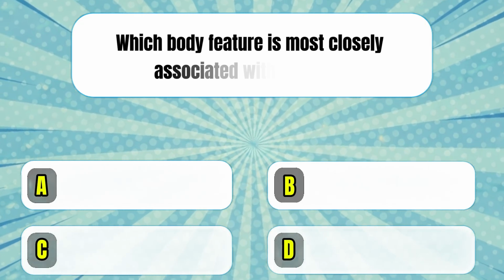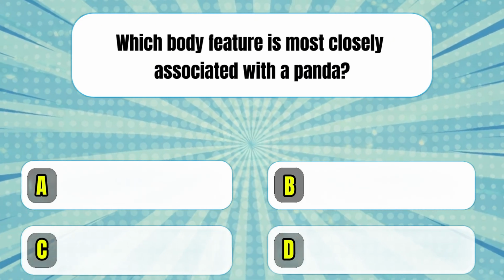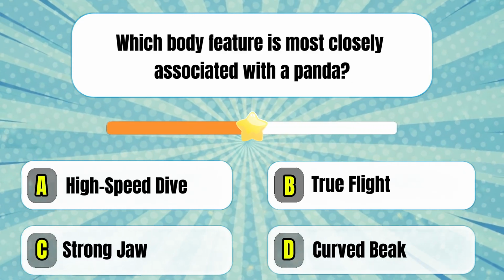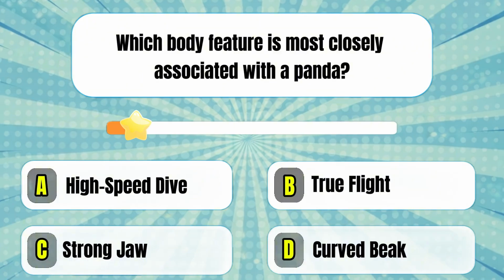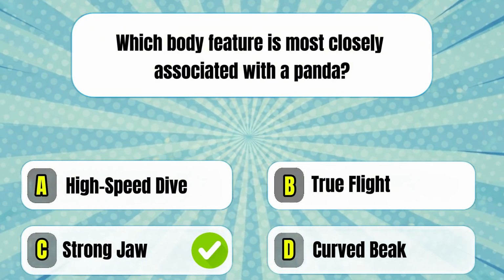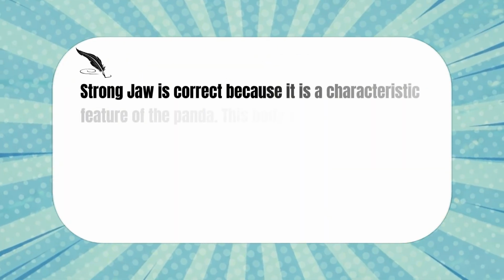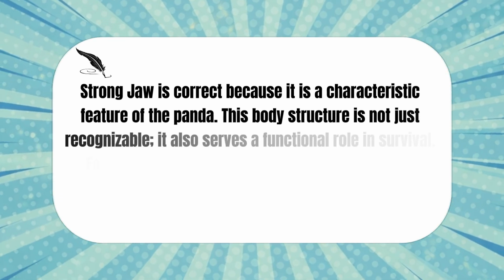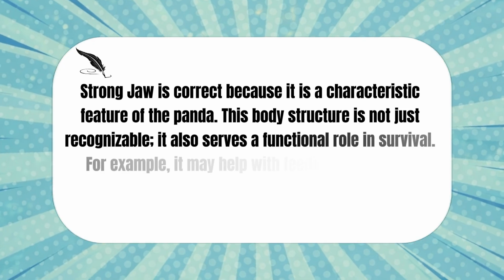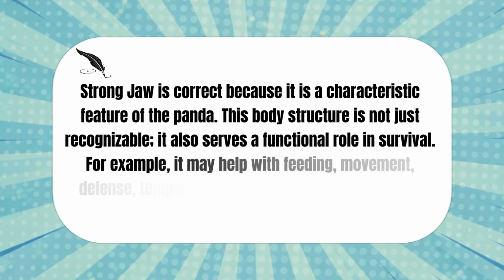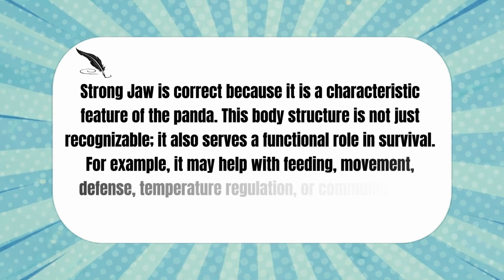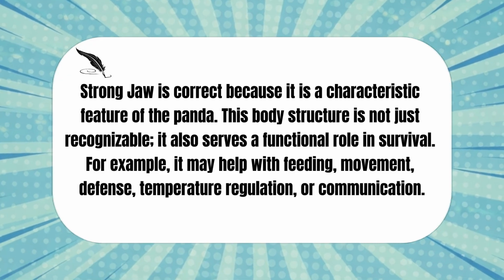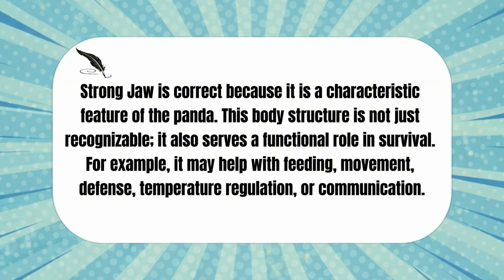Which body feature is most closely associated with a panda? Strong jaw is correct because it is a characteristic feature of the panda. This body structure is not just recognizable. It also serves a functional role in survival. For example, it may help with feeding, movement, defense, temperature regulation, or communication.